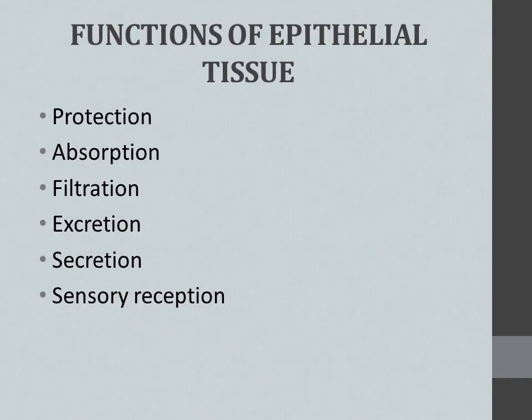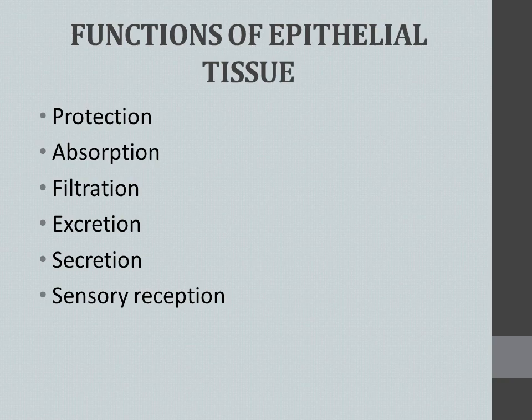Then overall, this epithelial tissue's functions, as we said already in the previous figure, is mainly protection. Since it is the outer covering or innermost covering, its main function is protection. Absorption, of course, it is doing the absorption function. In case of the skin, of course it is absorbing the sunlight and all those things, we can say, right?